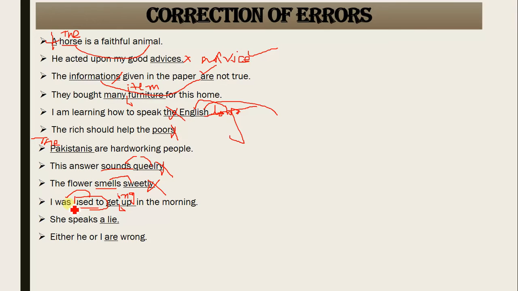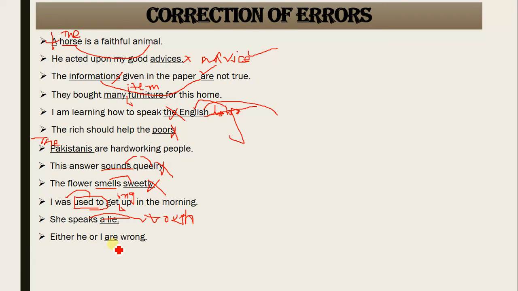Got it? She speaks a lie. No, she speaks the truth. Always use speak with truth, and you always use tell with lie, which is speaking the truth and telling a lie. Got it? Speaking the truth and telling a lie. Speak with truth and tell with lie.